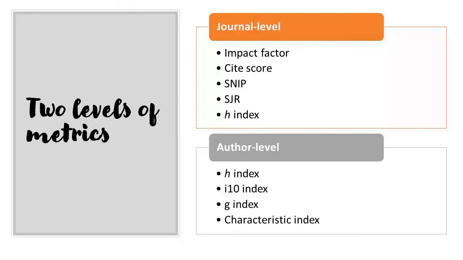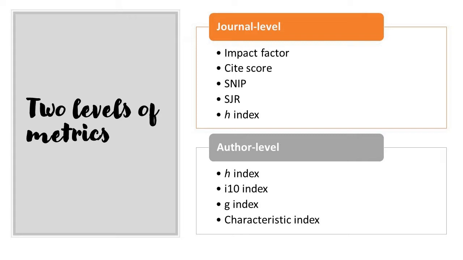Now, journal metrics and author metrics. These are the two levels of metrics: one is journal level metrics and the other is author level metrics. We will be discussing these two levels of metrics in our lecture. Of course, there could be several other applications of bibliometrics or scientometrics, but in our lecture we will restrict ourselves to journal level metrics and author level metrics.